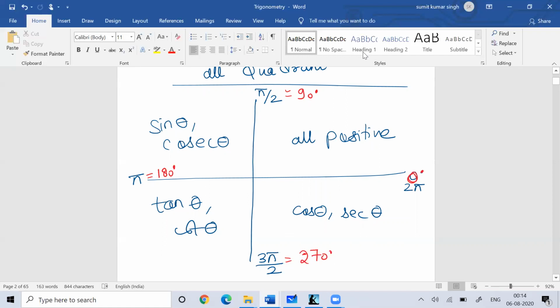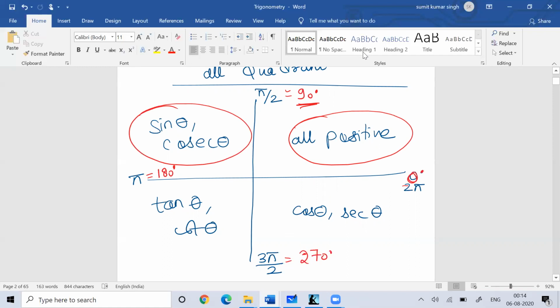Whenever we talk about a trigonometric ratio conversion, any angle between 0 degree to 90 degree is in the first quadrant, and there everything would be positive. While if you talk about any angle which is more than 90 degree but less than 180 degree, then you are in the second quadrant, and in the second quadrant only sine and cosec will remain positive, while the others become negative.